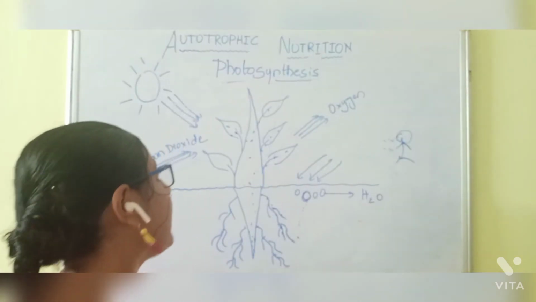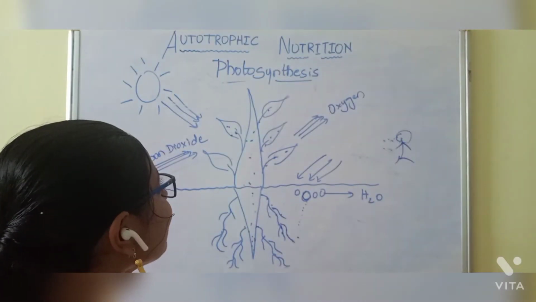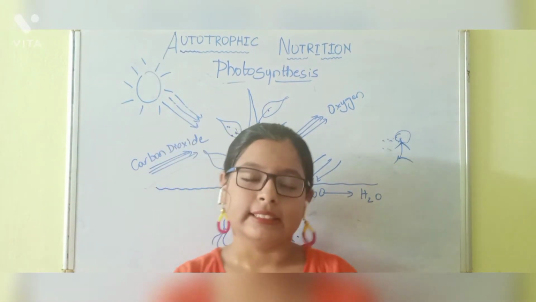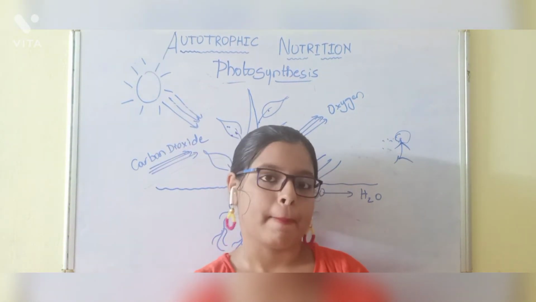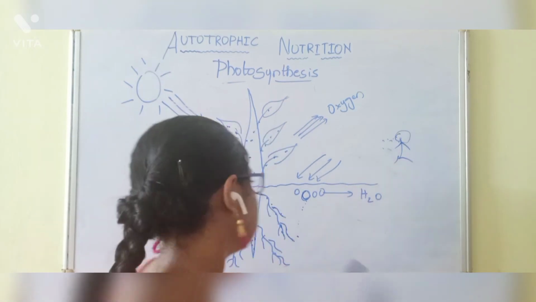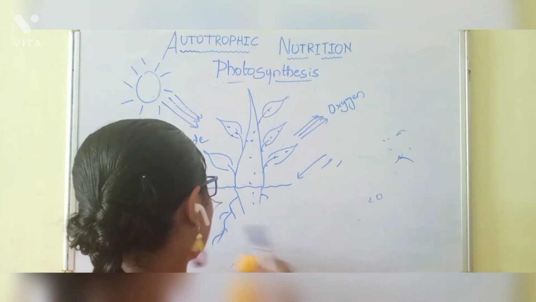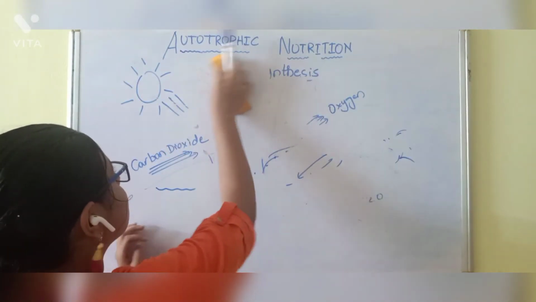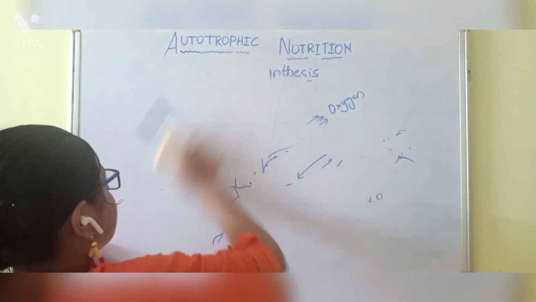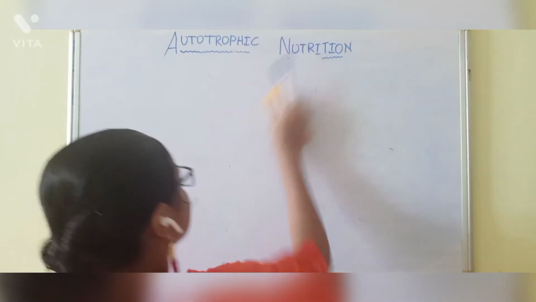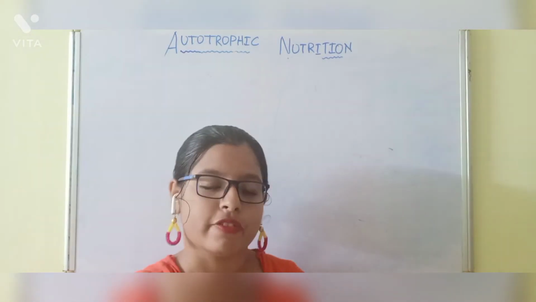Alright, so this is about the photosynthesis process, guys. At the end, I would like to talk about the purpose of photosynthesis. Let me erase this so that the background doesn't distract you. I have now covered autotrophic nutrition.